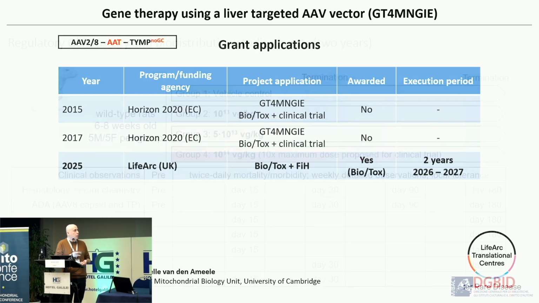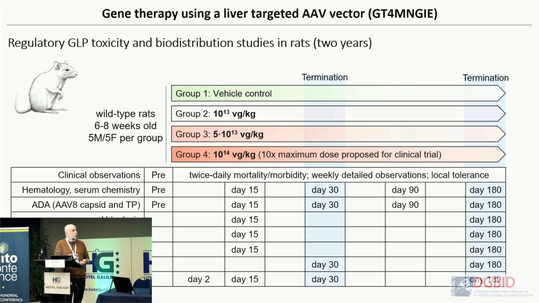So we got awarded, and we will do a study in rats in which we inject the rats with the first dose, which is the highest dose that you expect to give to the patients, and then 5 times more and 10 times more, and then see the biodistribution and the toxicity pattern of this administration in the rats.